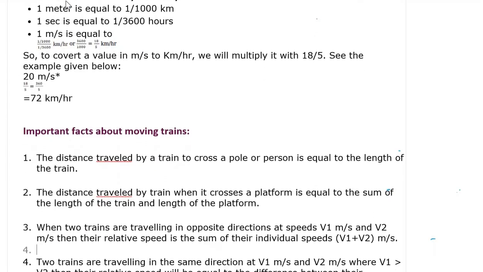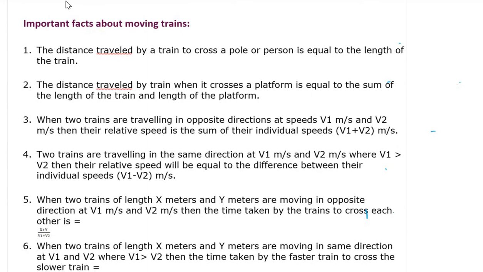Some basic points we must know before solving the question. Okay. Type 1. The distance travelled by a train to cross a pole or a person or a tree, at that time distance is we are taking length of the train only.